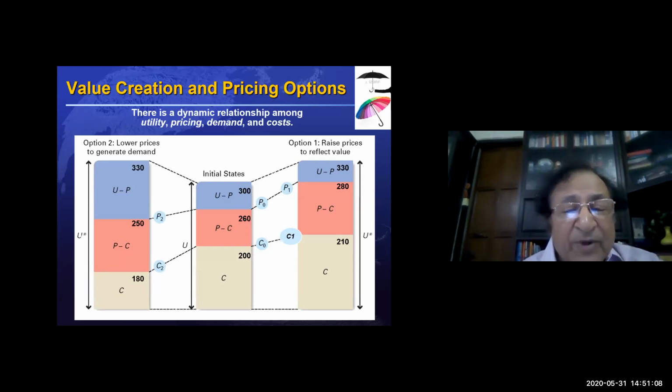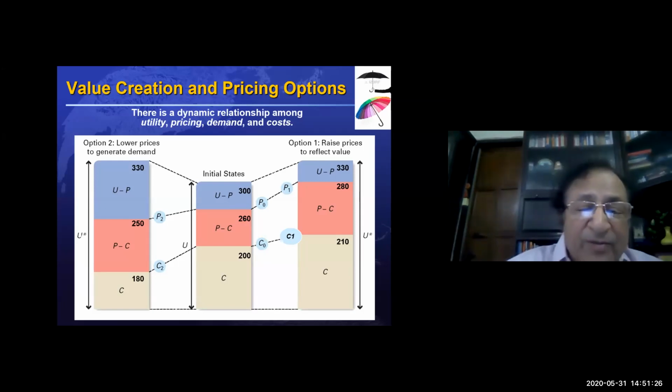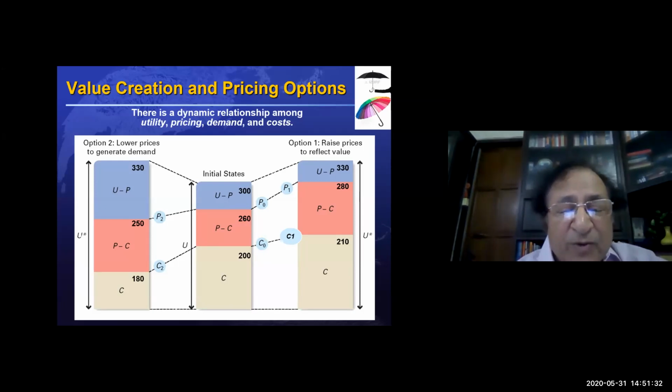Now, what will happen when he makes it 250? The consumer surplus becomes very high. This consumer surplus has become 80. And a lot of people feel very good that they are getting a better umbrella at a lower price. So he gets a large number of customers. When he gets a large number of customers, his cost of production goes down because of the economies of scale, and his cost of production has gone down to 180. He still makes much more profit.